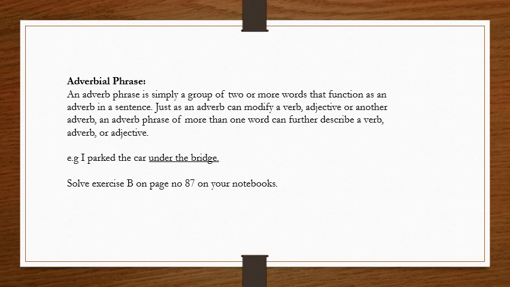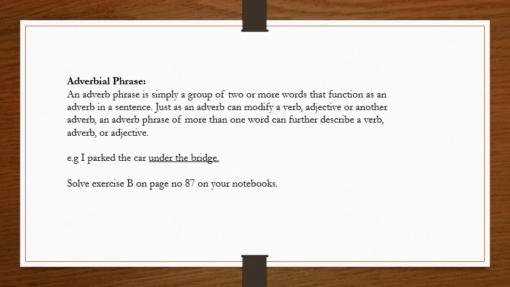An adverbial phrase is a group of words that does the work of an adverb in a sentence. It means that it acts as an adverb. An adverb phrase is simply a group of two or more words that function as an adverb in a sentence, just as an adverb can modify a verb, adjective, or another adverb.